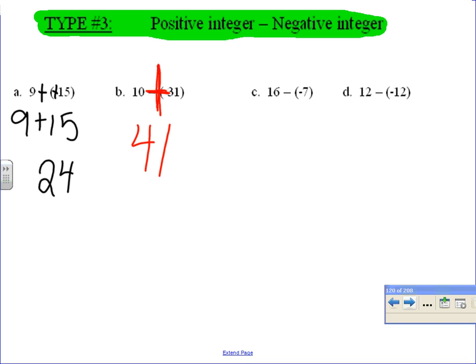Is it only positive integer minus negative integer, or would negative integer minus positive integer? We already did that for type 1. Yes, when two subtraction symbols are back to back, they merge together, they make a positive. Correct. Because whenever it's in parentheses, that just tells you it goes with that number.